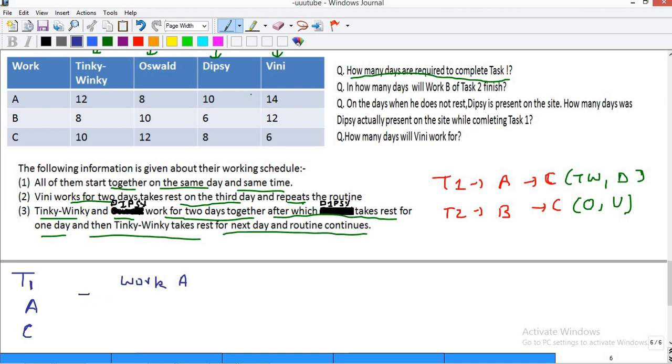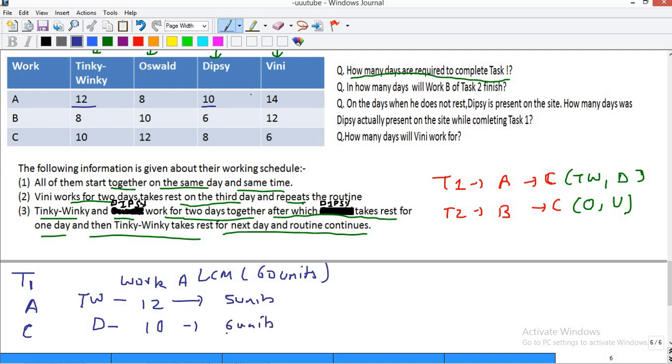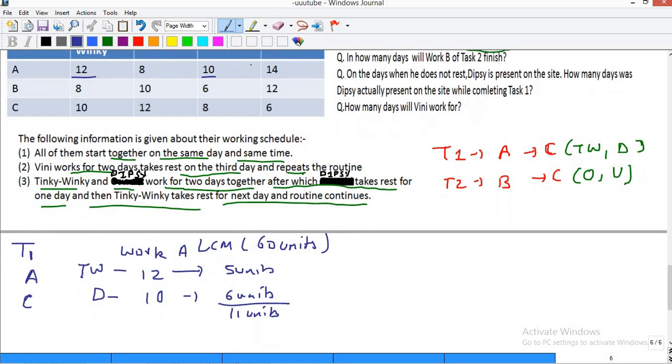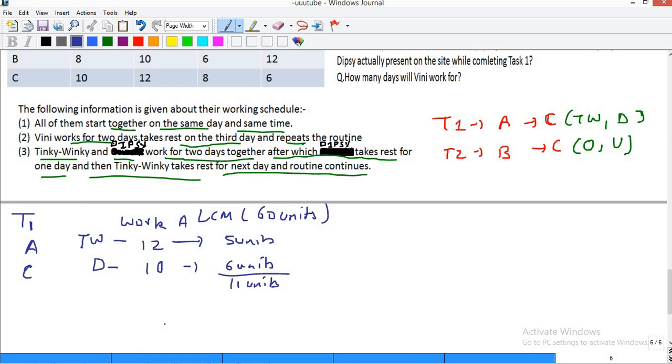Work A. Tinky Winky takes exactly 12 days to complete work A, and Dipsy takes exactly 10 days. If I take the LCM of 12 and 10, it is 60 units. So the total work is 60 units. Per day, Tinky Winky will do 5 units and Dipsy will do 6 units. If both of them are working together, in 1 day they will do 11 units. Now, let's start with the completion of work A first.